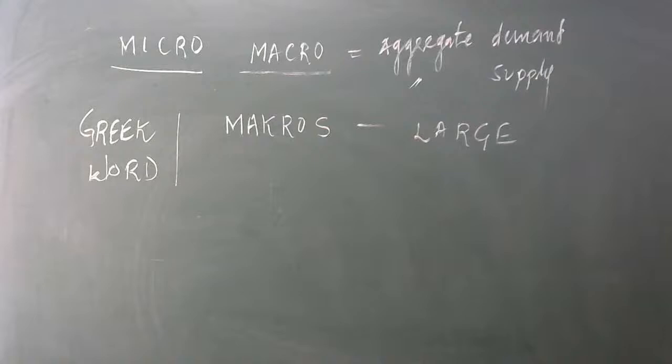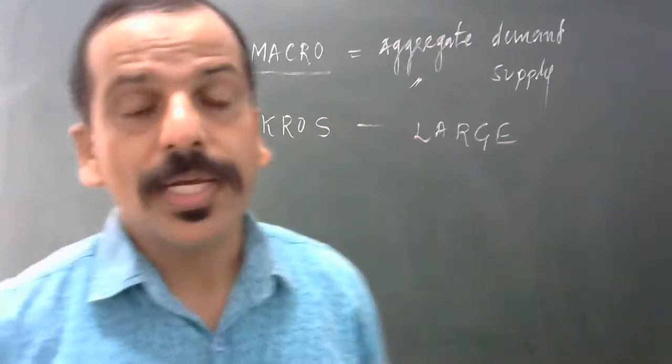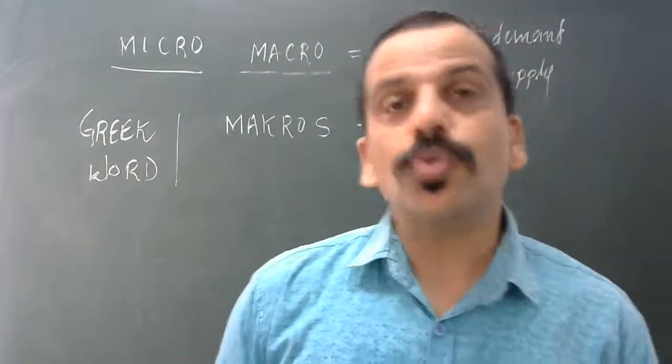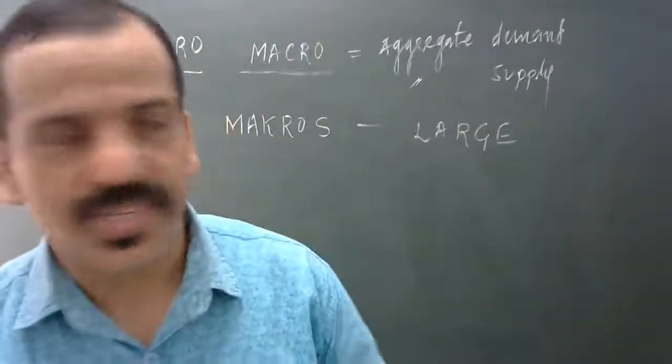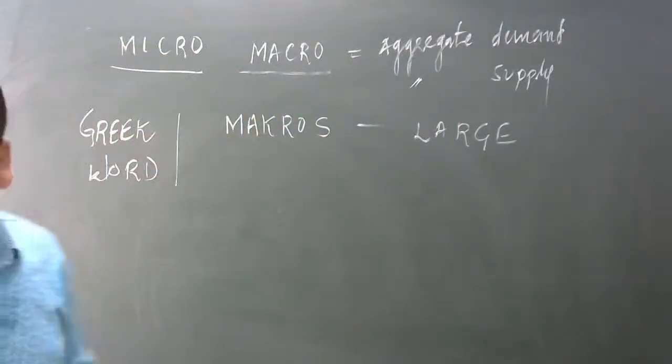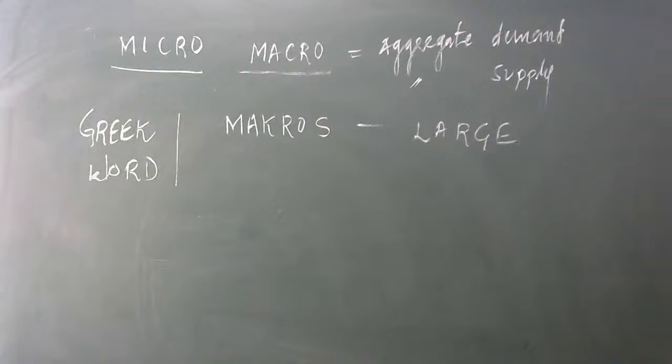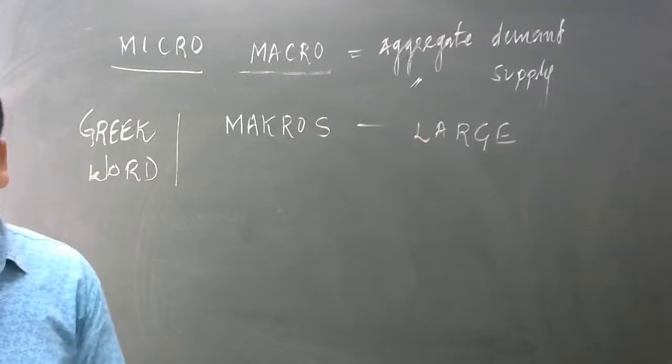Third point, economic agents. Economic agents refer to the individuals and the institutes who take the decisions or affect the decisions. This is related to the decisions. Got it?